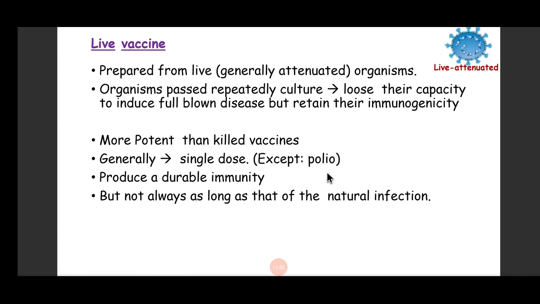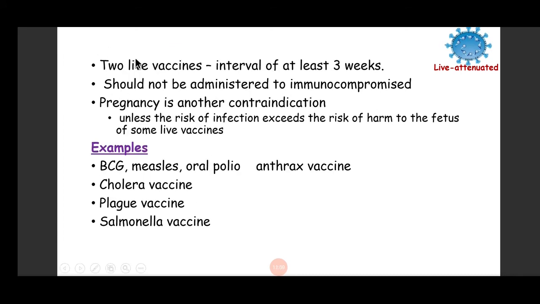There are certain other consequences of being a live vaccine. One is when you are administering 2 live vaccines, there should be at least a gap of 3 weeks between them. And if you have to do it simultaneously, do it on separate arms or separate places in the body.